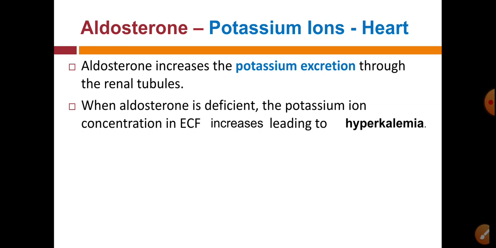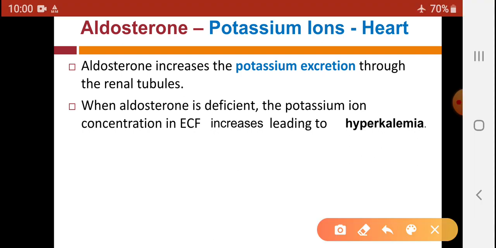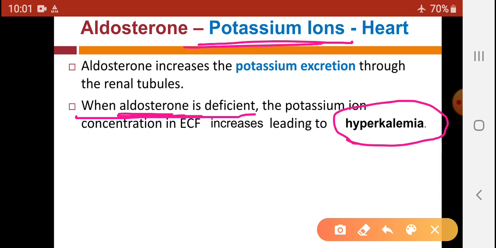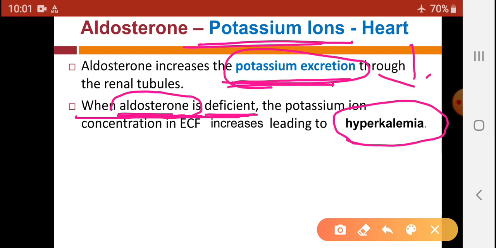That means increased potassium in the blood. This hyperkalemia occurs in aldosterone deficiency because the action of aldosterone on potassium is excretion, and when aldosterone is deficient, potassium excretion decreases, so potassium ion in our blood increases.